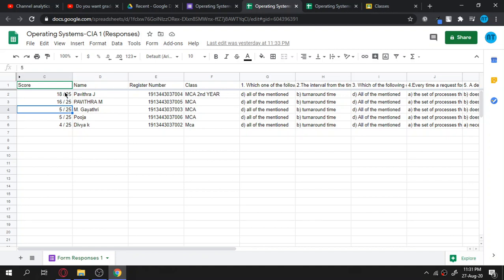Okay, for these 2 girls I have added the response for the big questions also. After seeing the PDF, I have added the marks manually here. So this is one way we can grade the marks for students having both MCQs as well as big questions. Okay, let me show the process over here.